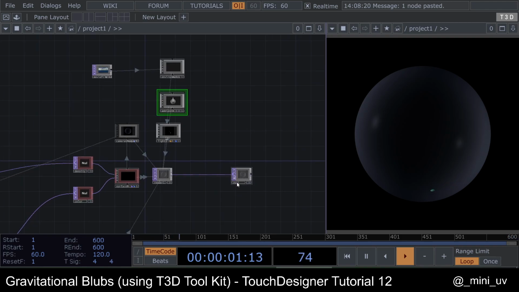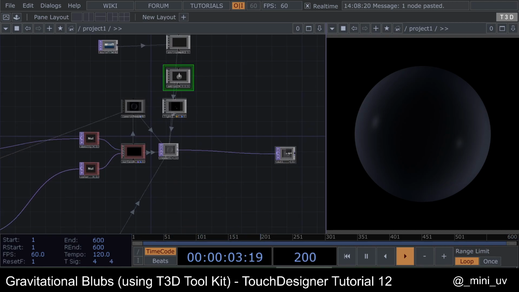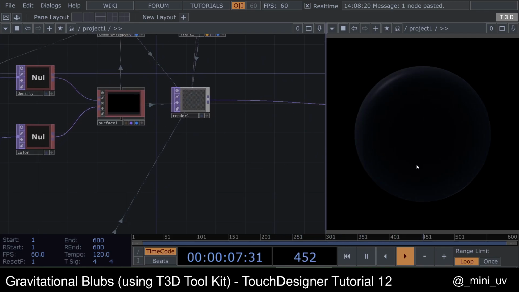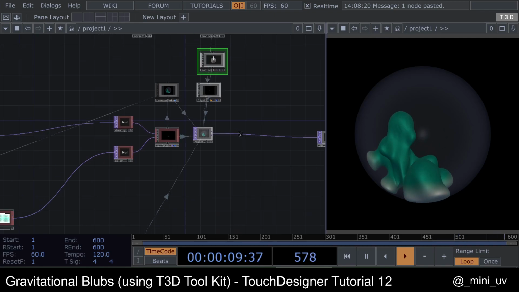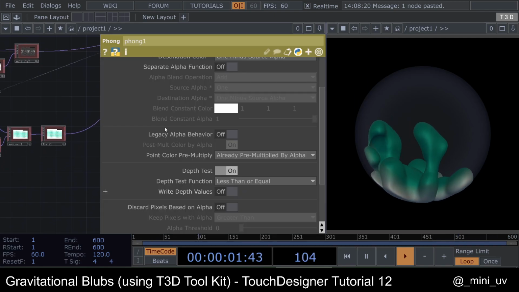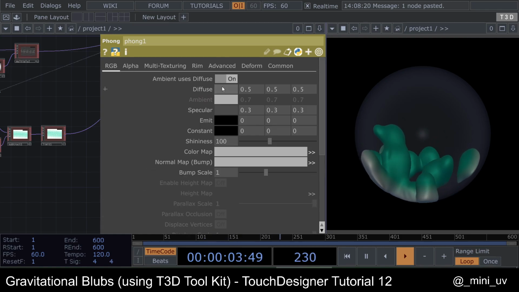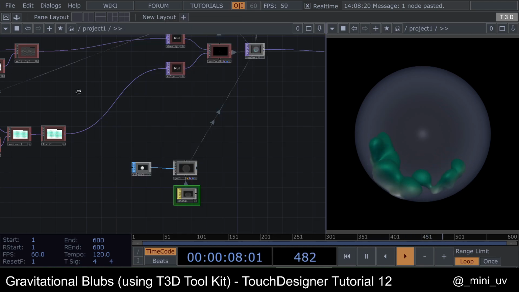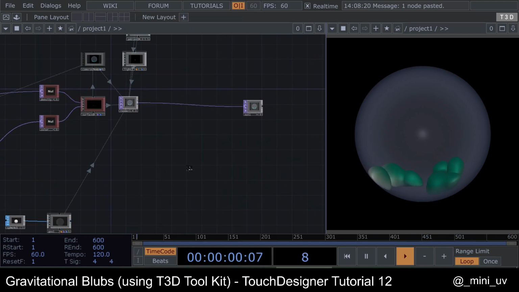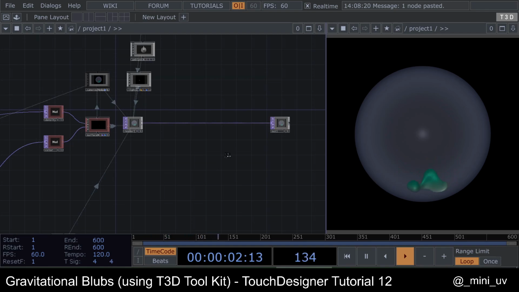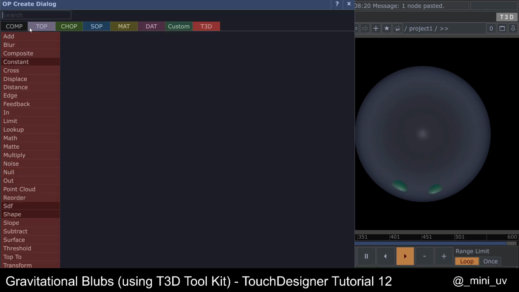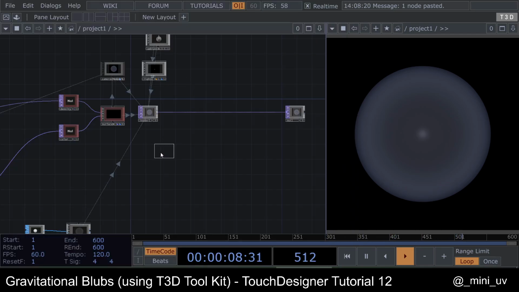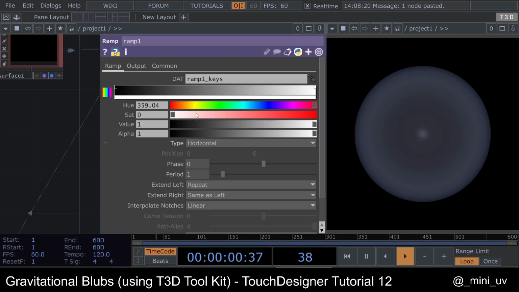Alright, so after that I used increasing, yeah, something like this. After that I blurred the edges of the sphere a bit. So with the ramp, this is just like past effects.